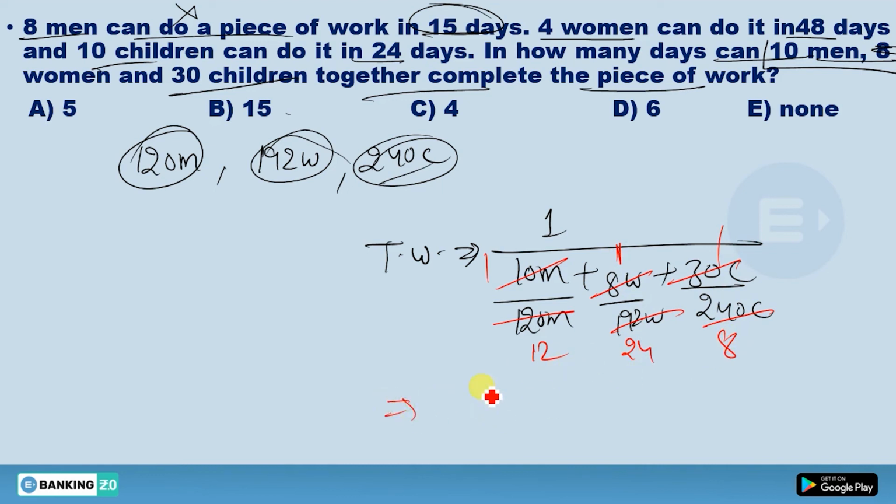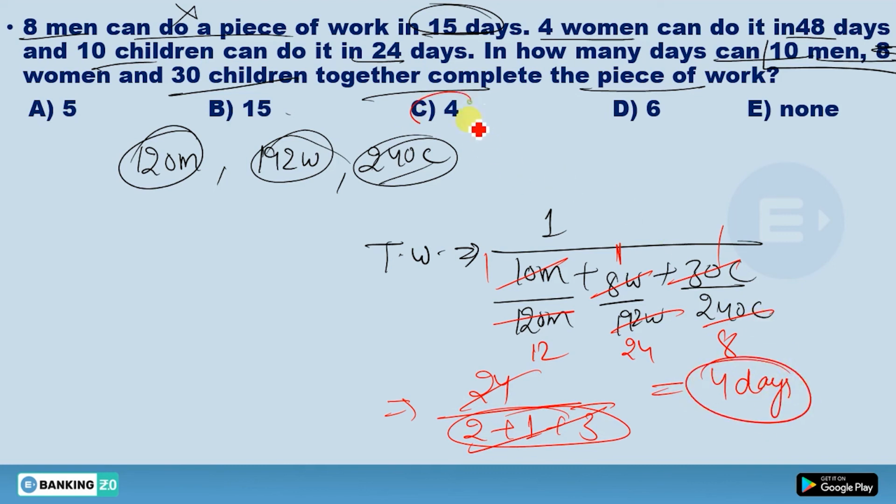The LCM should be 24. 24 would be written here. Now 24 means 2 here, 24 means 1 here, 24 means 3 here, 3 plus 1 plus 2, you're going to get 6. 6 will cancel this 24 by 4 times, and you're going to get these 4 days, and this should be the answer.